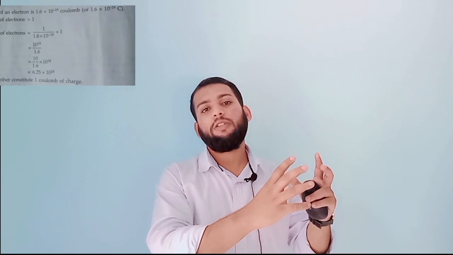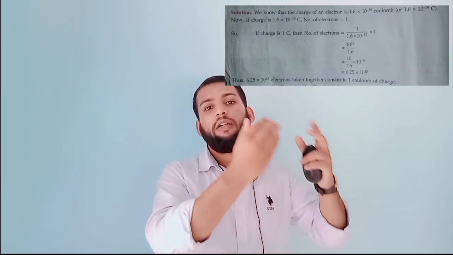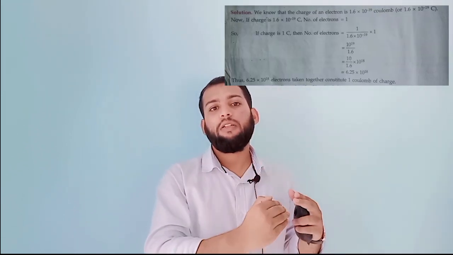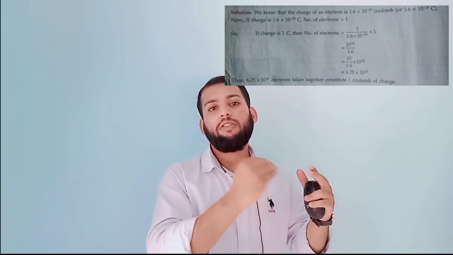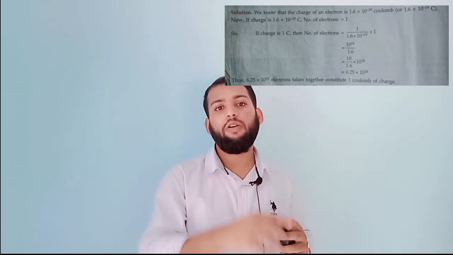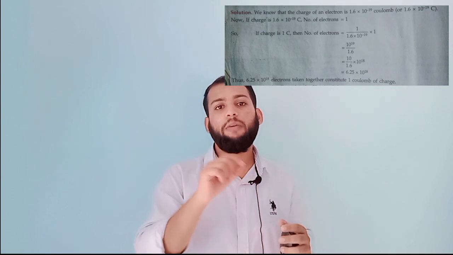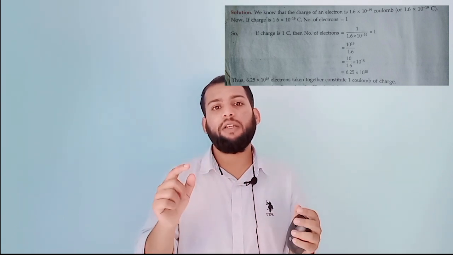This same division we can use here to find the number of electrons in 1 Coulomb charge. 1 Coulomb charge divided by the charge of 1 electron, 1.6 into 10 raised to minus 19. So 1 divided by 1.6 into 10 raised to minus 19 Coulomb.